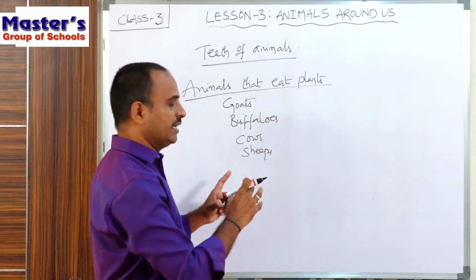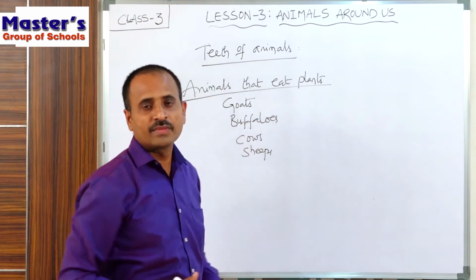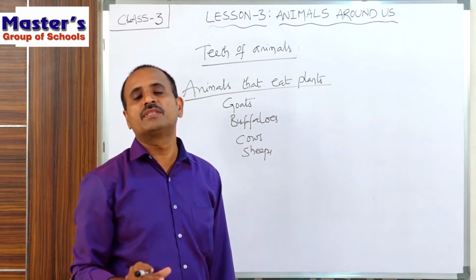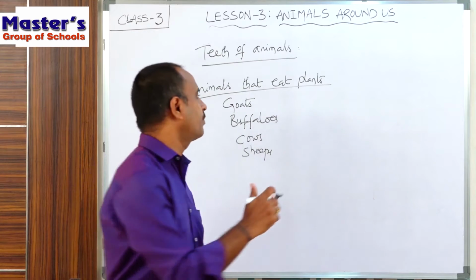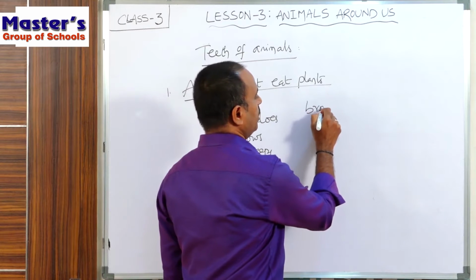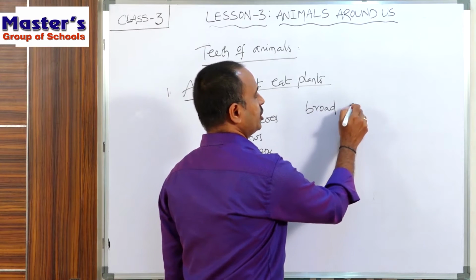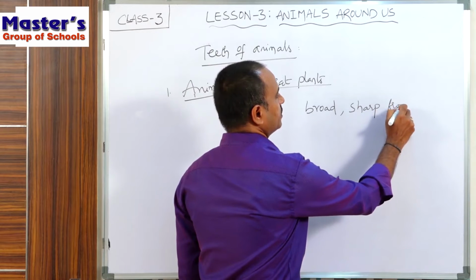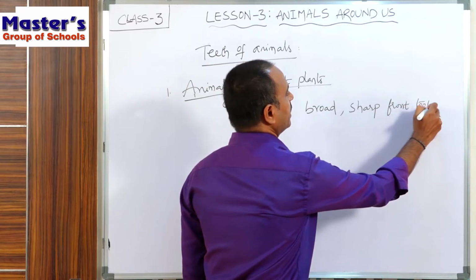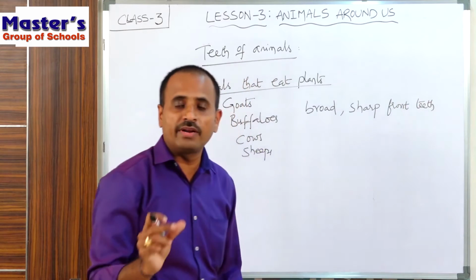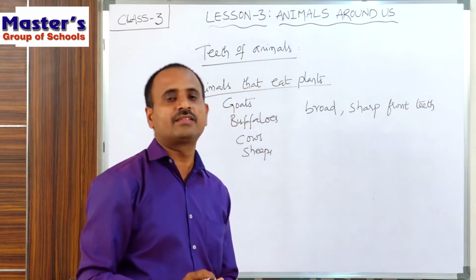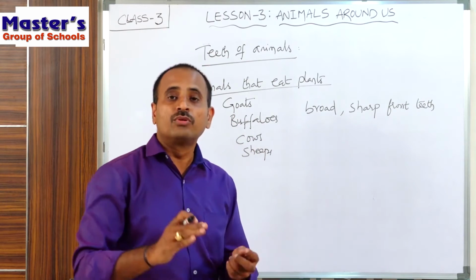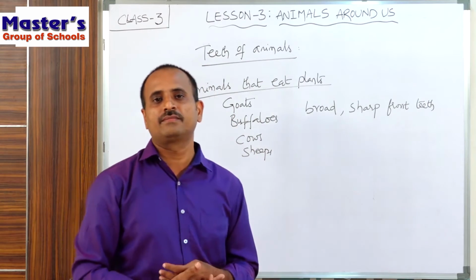If we observe the teeth of these animals, they have broad, sharp front teeth. These teeth are helpful to these animals to cut the grass and plants.